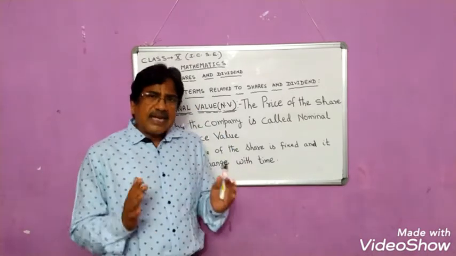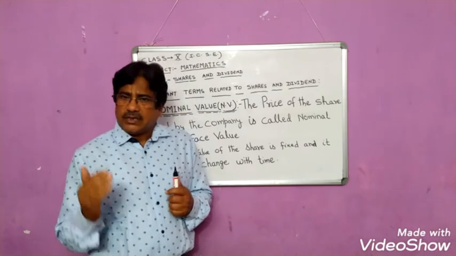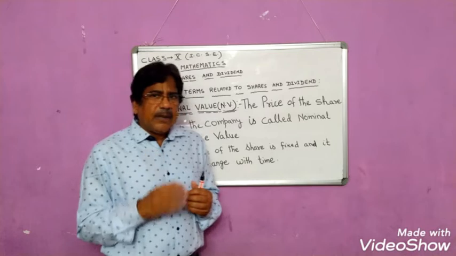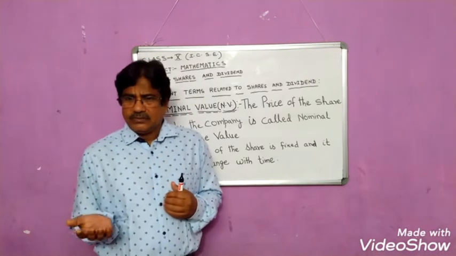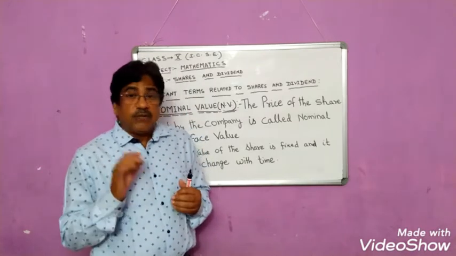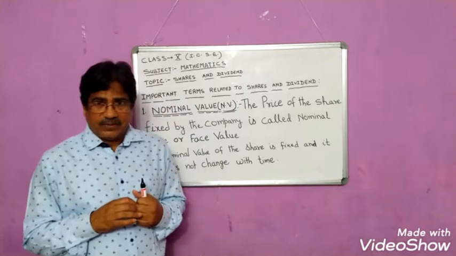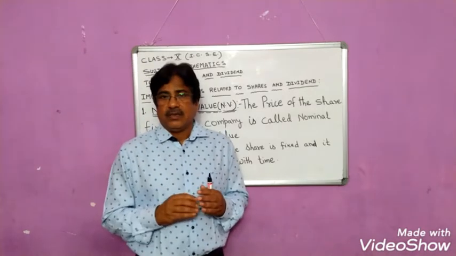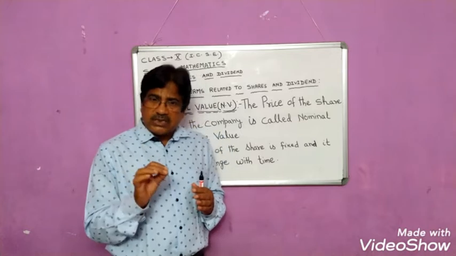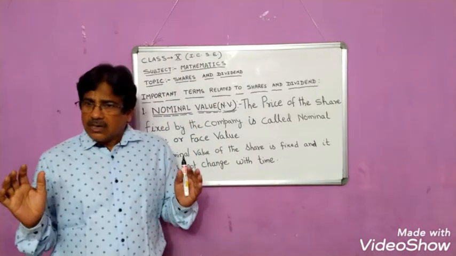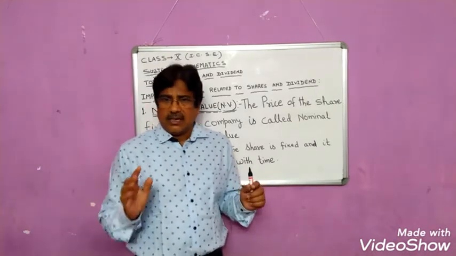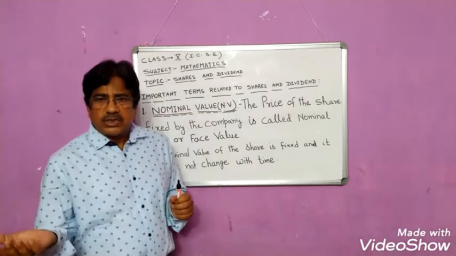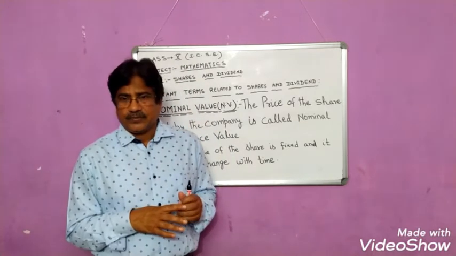and this 10 lakh rupees is collected from the public, and in return the company gives them a certificate which is known as the share certificate. This share certificate has a fixed value, and this value is printed on the certificate and given to the persons who have invested their money.